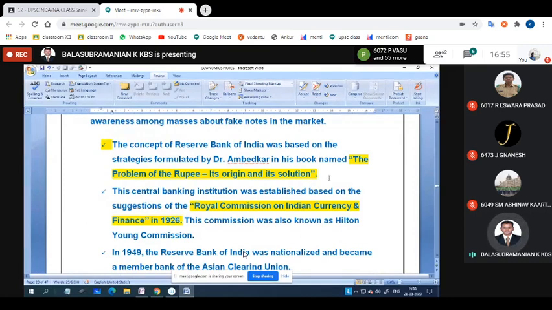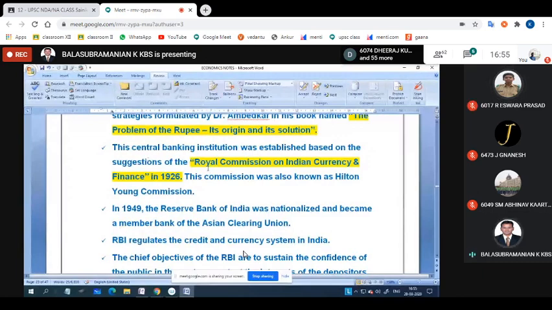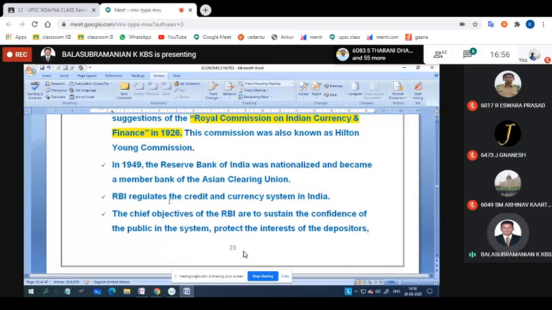Do you have any doubt? Okay. A lot of information is available, and I will give it. The Royal Commission on Indian Currency and Finance was in 1926. This commission was also known as the Hilton Young Commission during the British time. In 1949, Reserve Bank of India was nationalized and became a member bank of the Asian Clearing Union. RBI regulates the credit and currency system in India.